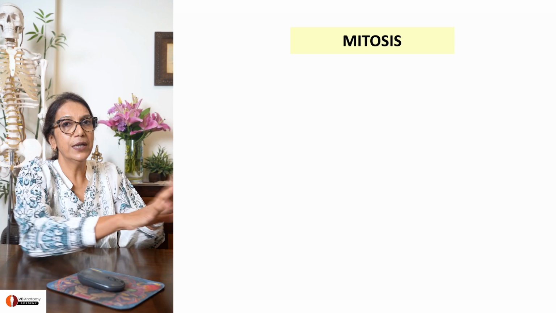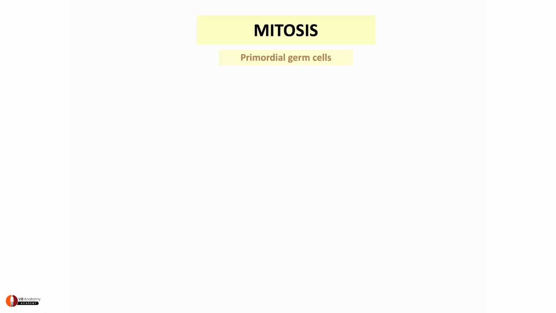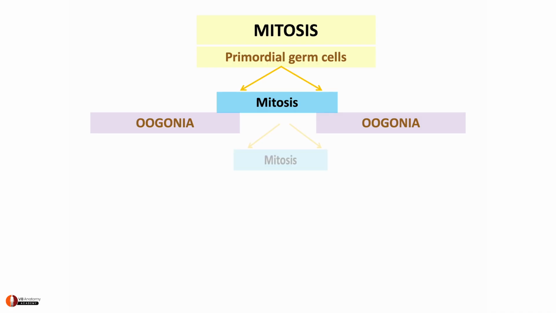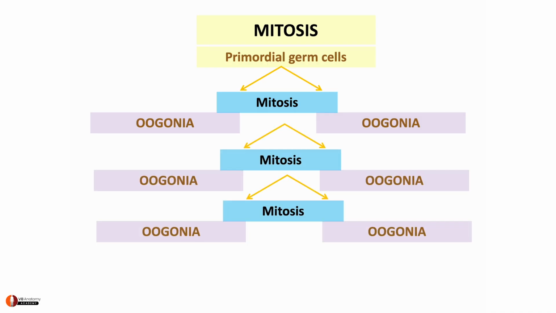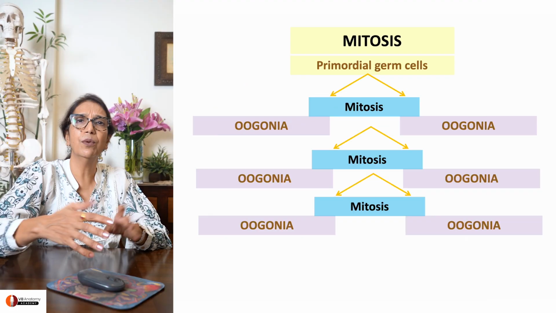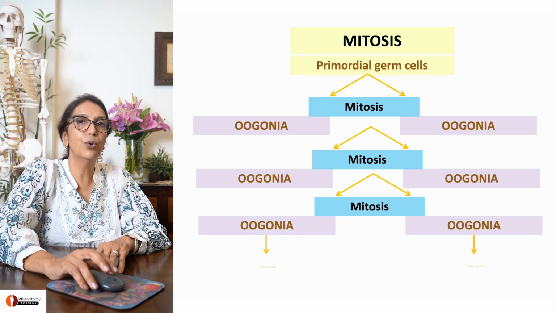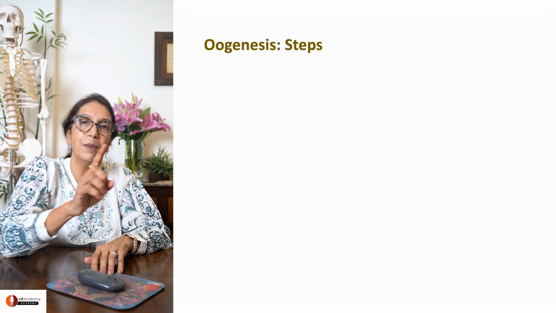So, let's put it in a chart format. Primordial germ cells, mitosis, oogonia. More mitosis, oogonia. More mitosis, oogonia. This goes on till one day, oogonia increase in size to form a primary oocyte.